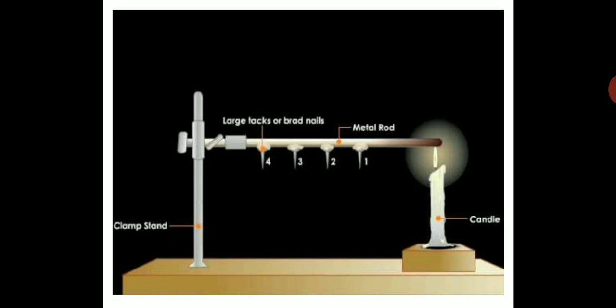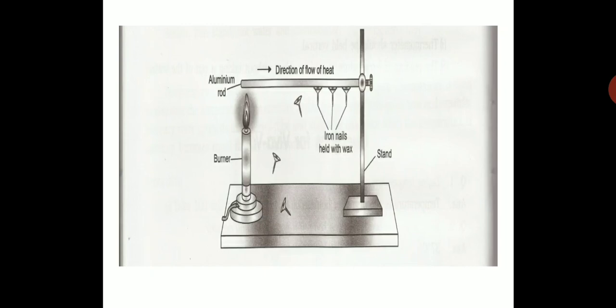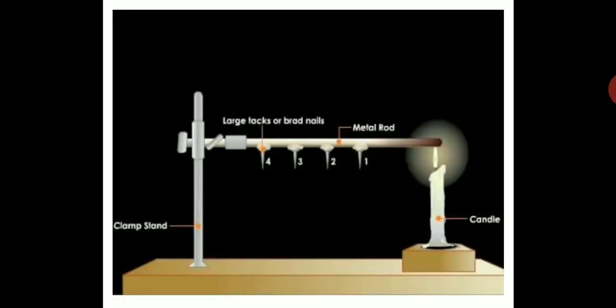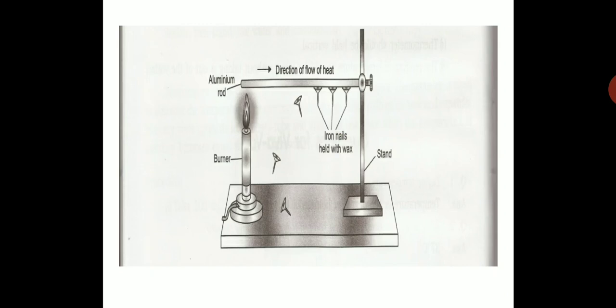You have to draw this diagram in your journal on the blank side, whichever is convenient to you. It means the same thing, children. Whichever is convenient for you, either this diagram or this diagram, label it properly. You have to draw any one diagram in your notebook. They are both the same. Whichever you feel like drawing, you are free to do it, but you have to draw it on the blank side of the journal.